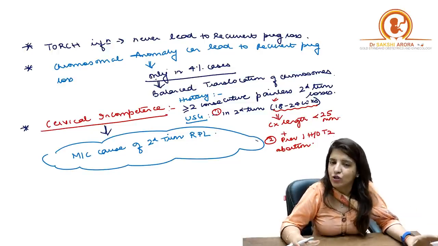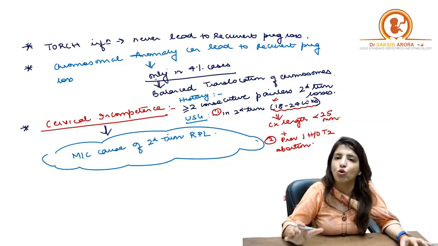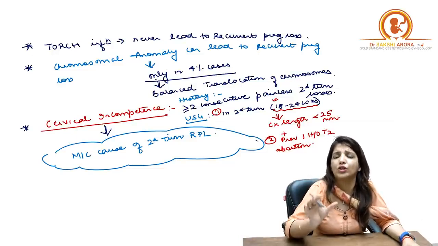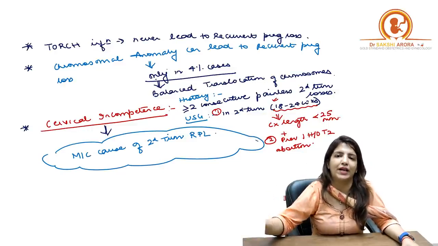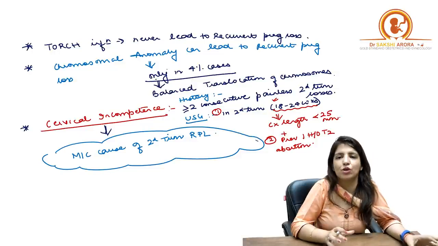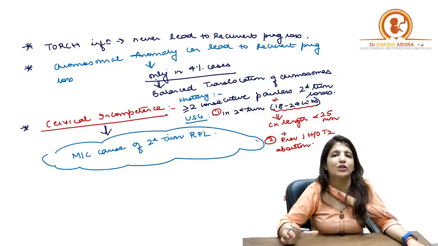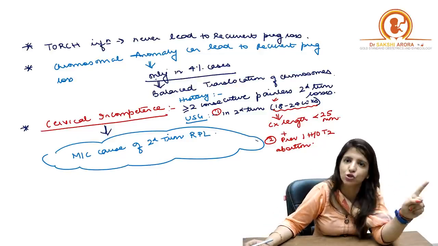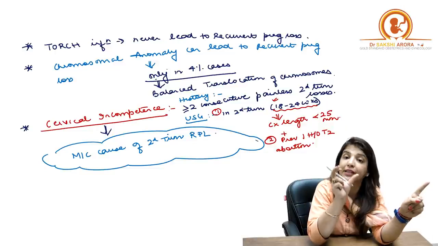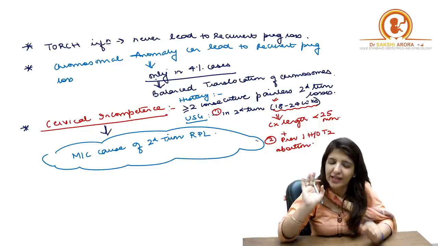Now, as I told you, if they are specifically asking what is the most common cause of mid-trimester recurrent pregnancy losses, then your answer will be cervical incompetence. Overall, if they are asking the most common cause of recurrent pregnancy loss, your answer will be uterine anomalies. If that is not given in the options, the uterine anomaly term should be given. If that is not given, then it is APLA, right?